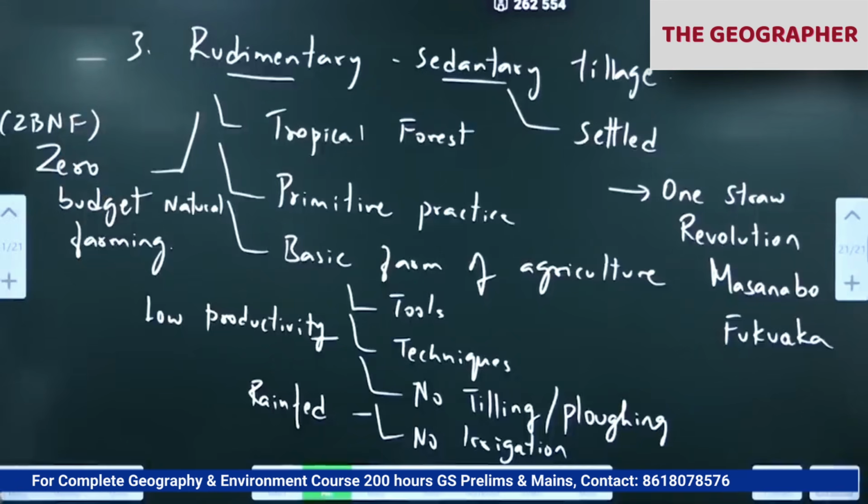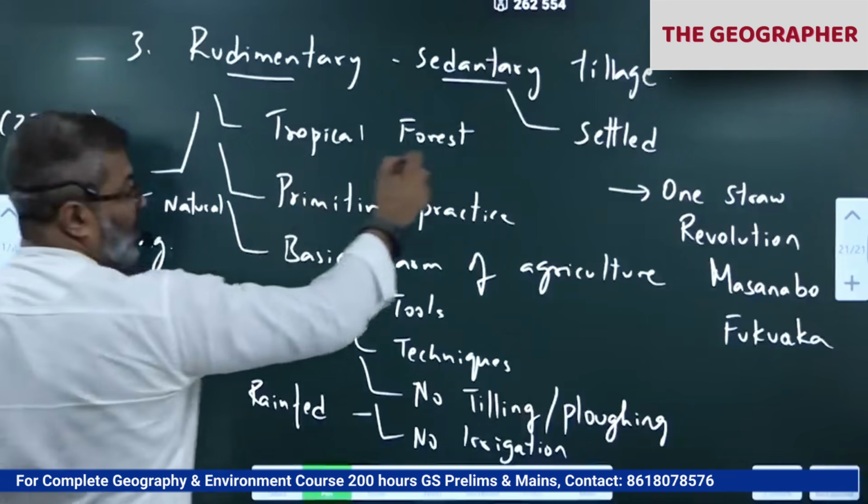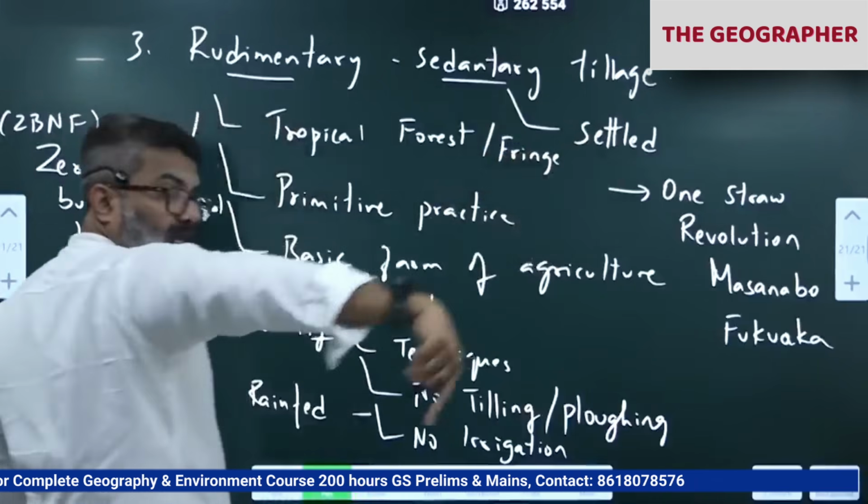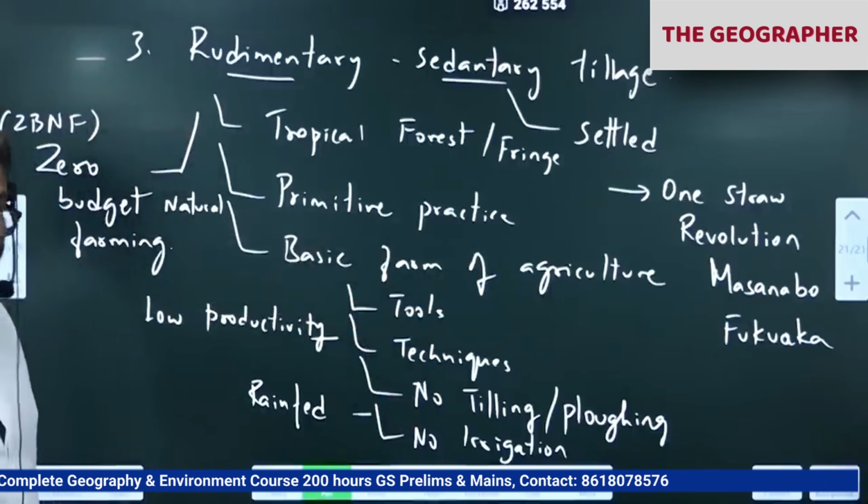In many places, especially now in the forest fringe, I can say tropical forest or the fringe of the forest. What is fringe? The edge, the surrounding areas of the forest. People practice this.